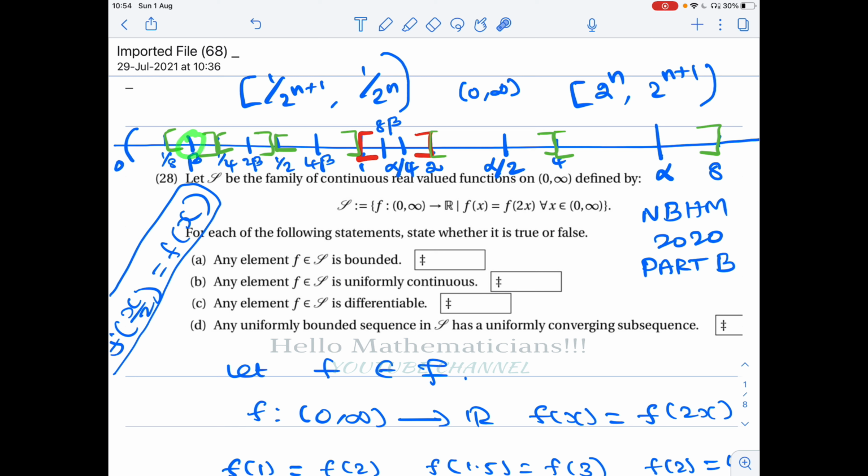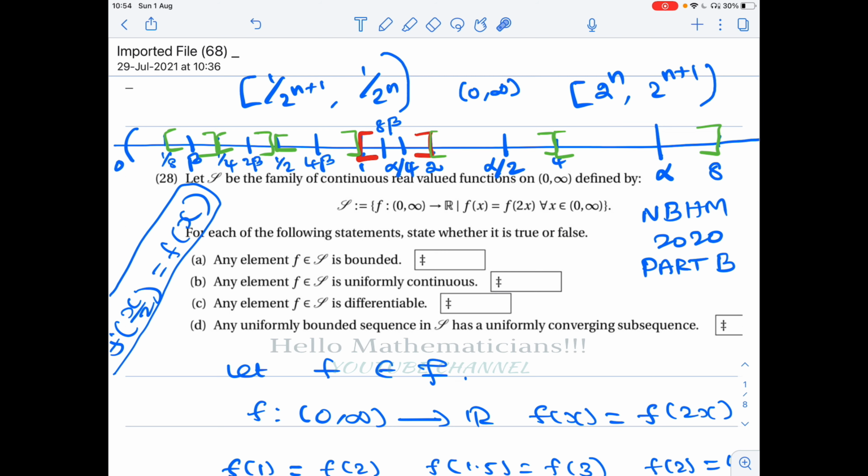Once you get a beta, suppose you multiply this beta by 2, it will belong to closed interval [1/4, 1/2). If you multiply it again by 2, you will get closed [1/2, 1). Again if you multiply it by 2, so 8 times beta will belong to closed interval [1, 2).